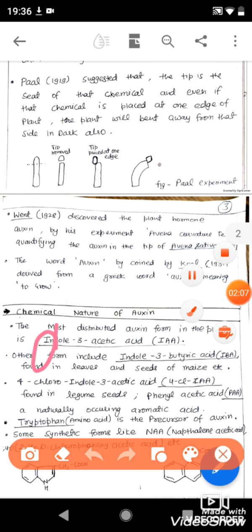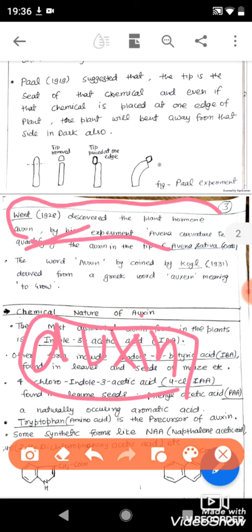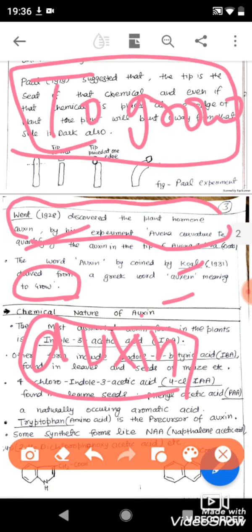For the detection of auxin, Went's Avena curvature coleoptile test was performed, which quantifies the auxin in the tip of Avena sativa, or the oat plant. So Went was the discoverer of the hormone auxin. The word auxin was coined by Kögl in 1931, which is derived from a Greek word, auxein, which means to grow. So it is a growth hormone. It is the main growth hormone in higher plants.